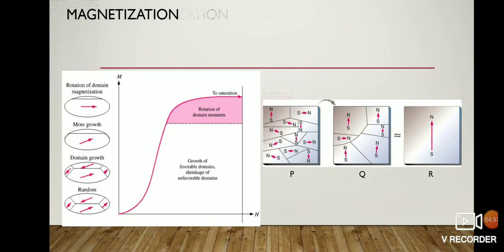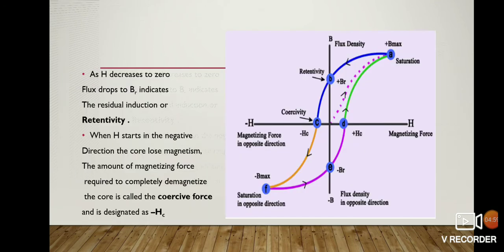Now there are no more domains to rotate, that is, the material is fully magnetized. This point is called the saturation point. So the samples P, Q, R suggest how the randomly oriented domains are converted into a single domain. This is all about the magnetization of ferromagnetic materials.